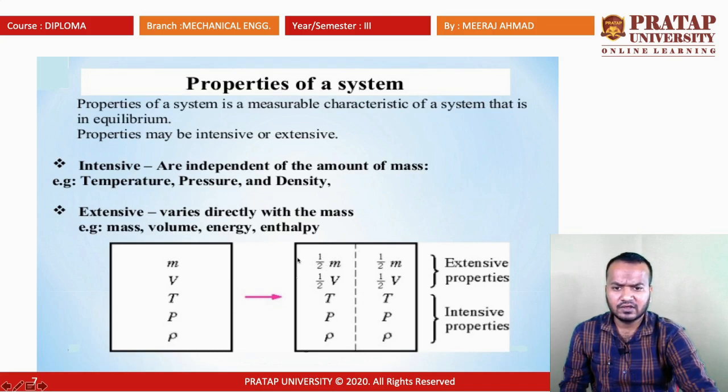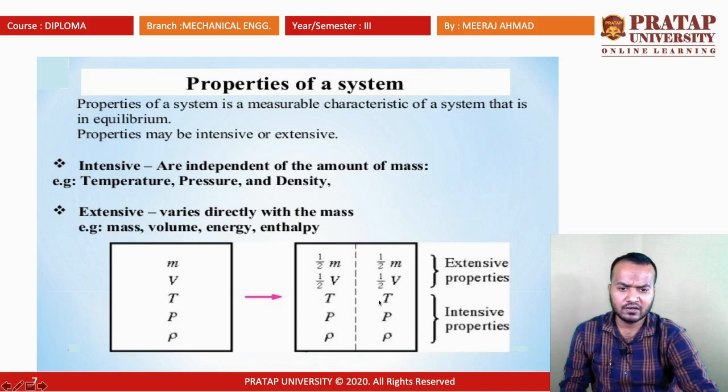Here we can write the values in both chambers. The mass is equally divided between the two chambers, so the mass should be half, 1/2 m, and the volume can also be divided, 1/2 V. Temperature should be the same here and here.